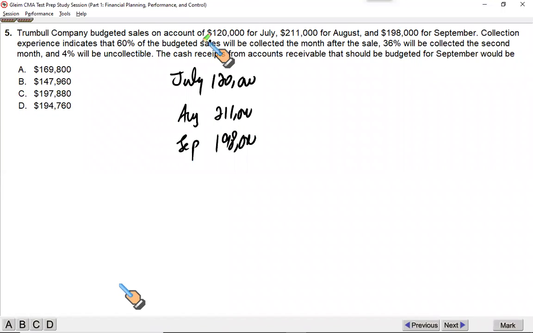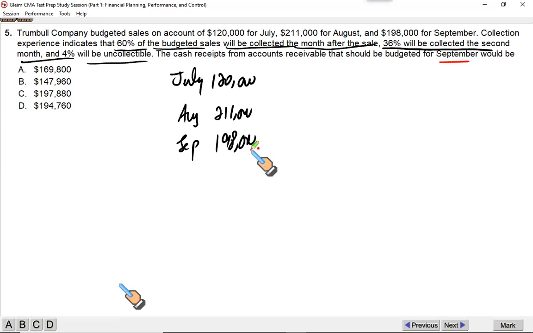I think that's all. July, August, September. It says collection experience indicates that 60% of the budgeted sales will be collected the month after the sale, and 36% will be collected the second month after the sale, and 4% will be uncollected. If this is the case, what is the cash inflow in September?